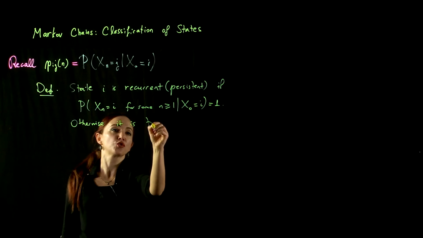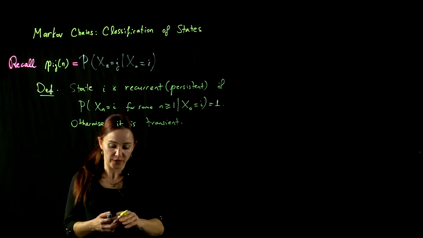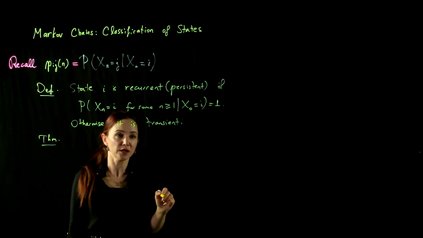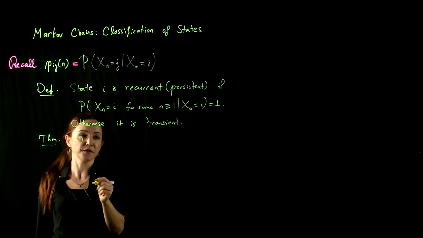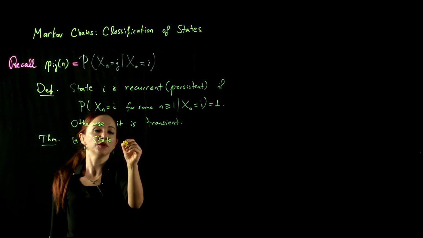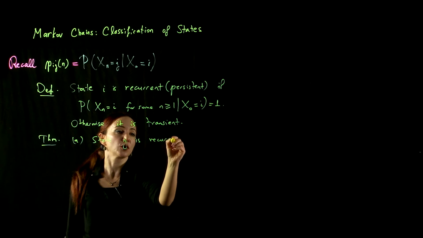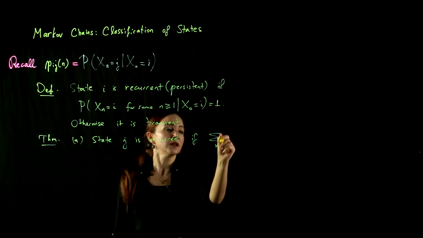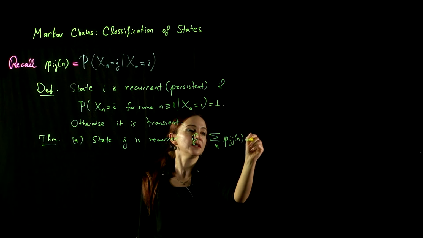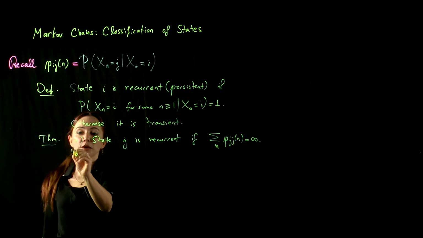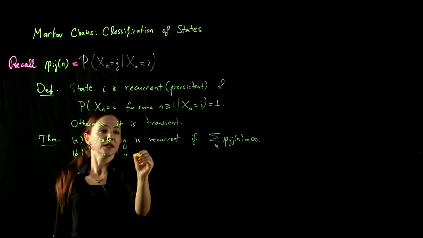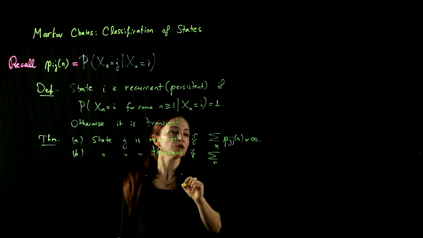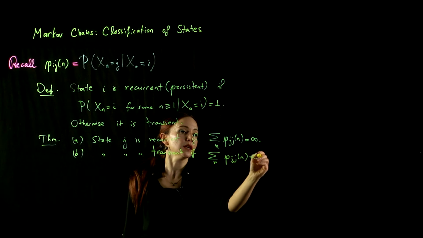Okay, so we can easily prove a theorem using the Borel-Cantelli lemmas based on this definition. Part A: state j is recurrent or persistent if the sum over n of Pjj(n) is infinite. And part B: state j is transient if the summation over all time of Pjj(n) is less than infinity.